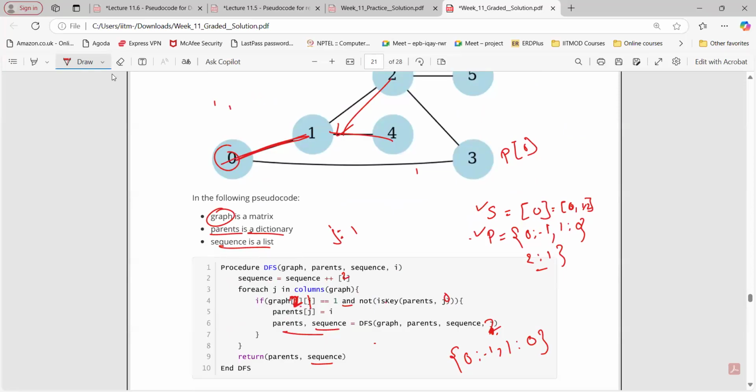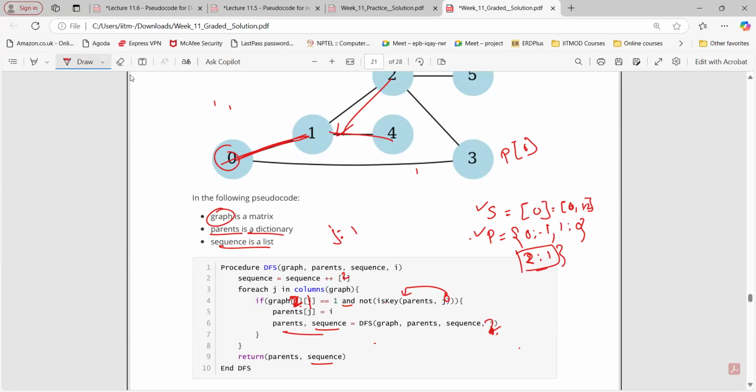So j equals to 1 again true, but 1 is in the parent. Sir, you didn't update 2 in the dictionary beforehand. You went from 1 to 2, right? So 2 is to 1, no? No, sir, from 0 to 1 you went, so you updated 1 is to 0. Then 1 to 2 you went, so you need to update 2 is to 1 in parents, right? Yes, sir. Yeah, you are considering it like this. Okay, okay. So here, yeah.